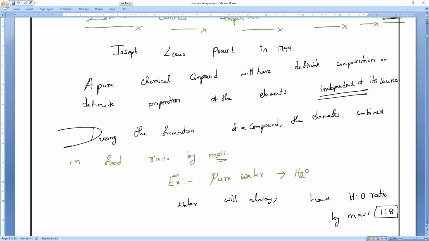I am not asking the element ratio. What is the mass ratio? Everybody, please respond. 1:8. Okay.